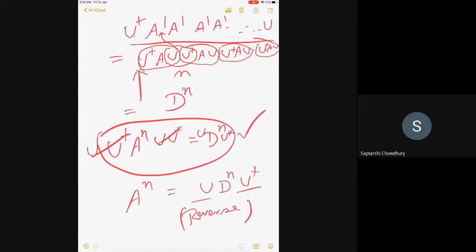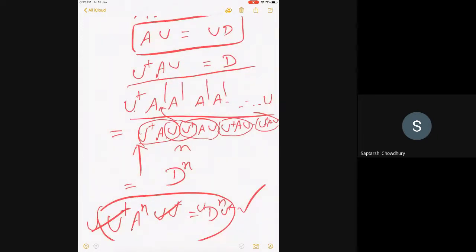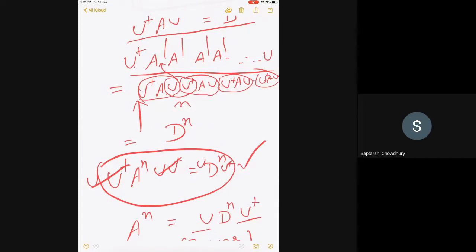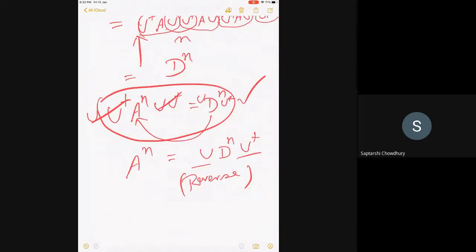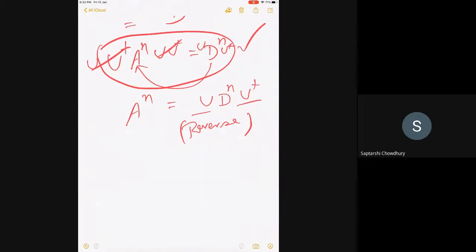It is obvious. Because if A transforms by U to D, A to the n transforms by the same U to D to the n. But I want to get A to the n after doing this, because D to the n is easy to construct, so I have to do a reverse transformation. Reverse means left will be U, right will be U dagger. Will you remember? Yes, sir. Now, of course, n is an integer. That's correct. Now let's try to do this for any function of A.